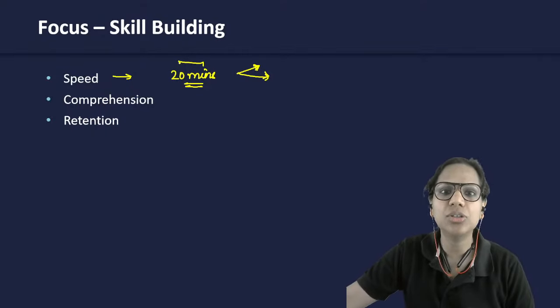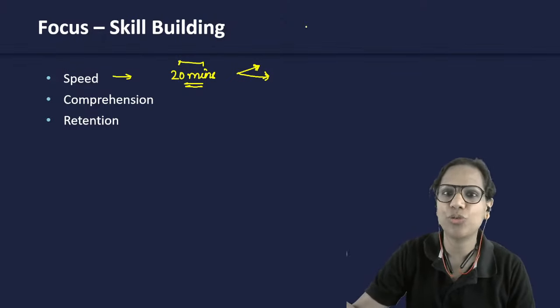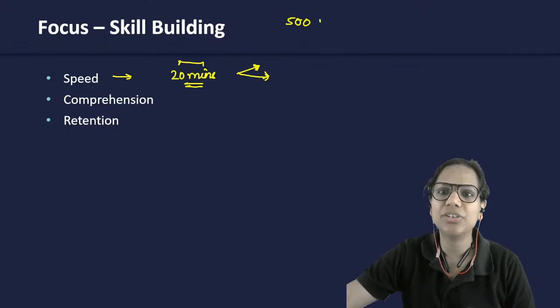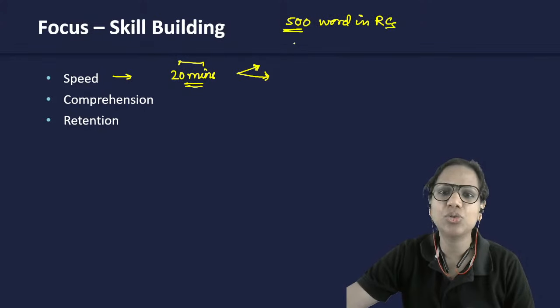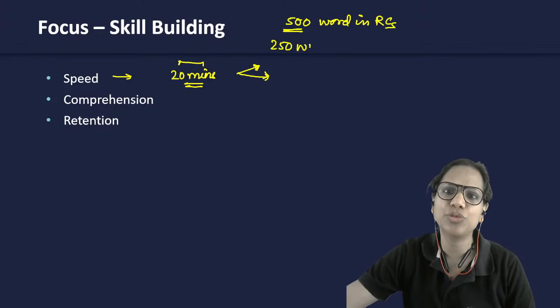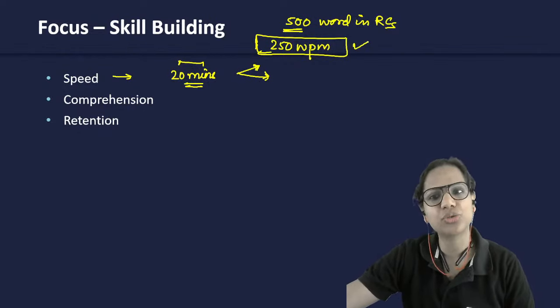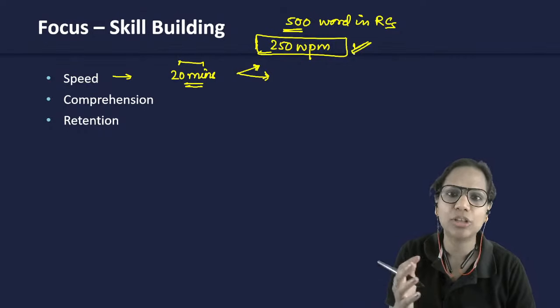You have to learn to read relatively speedily. I'm not saying that you have to compete in some sort of a marathon of reading speed. No, in fact you get 500-word RCs in CAT. That means even if you finish this in 2 minutes, that's a reading speed of 250 words per minute. Most of you must already have this speed. College-going students already have this speed. So it's not really a contest or marathon of speed.